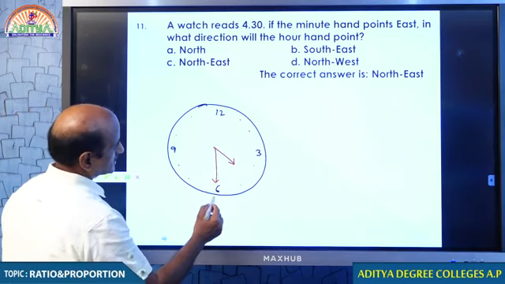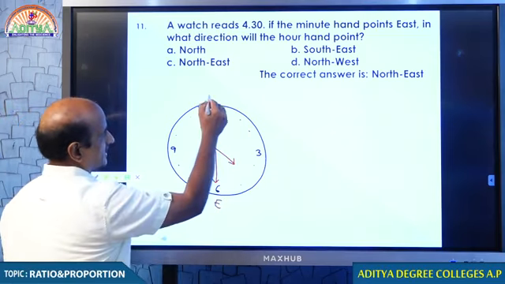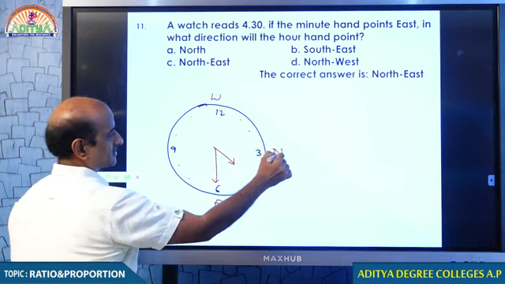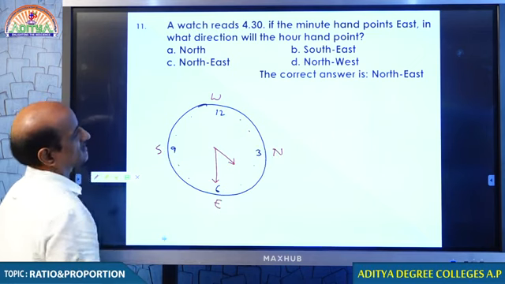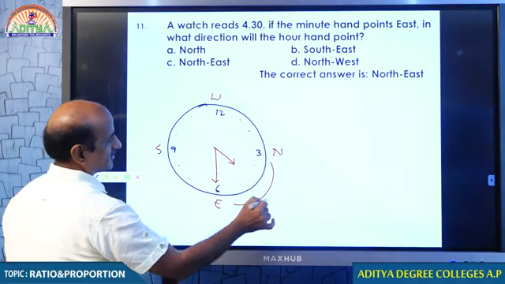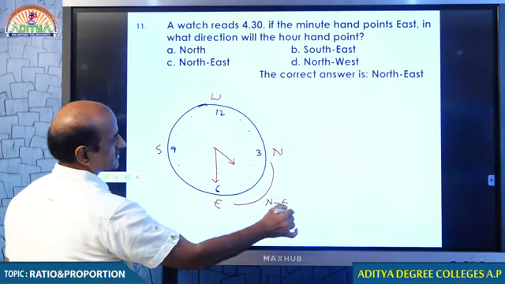The minute hand is pointing east. If it is pointing east, the opposite will be west. 90 degrees anti-clockwise of east, you will be getting north, and hence this is going to be south. And hence the hour hand is between north and east. Your answer is northeast.